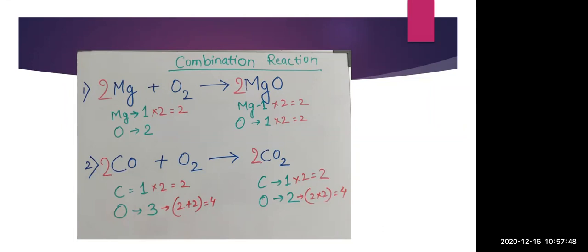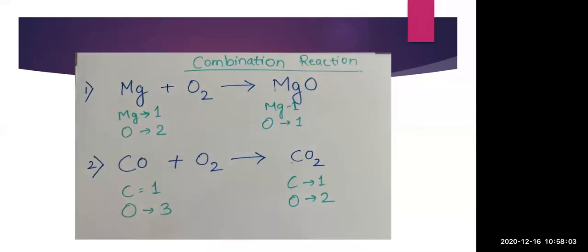Okay, so here you can see the number of Mg is 2 on the left hand side and oxygen is also 2. The number of Mg and oxygen is 2 on the right hand side, that is on the product side. Then again carbon: the number of carbon on the left hand side is 1 and oxygen is 3, because we are at oxygen of CO plus O2. So 1 plus 2 comes 3. So here oxygen is 3 on the reactant side, and on the product side carbon is 1 and oxygen is 2.